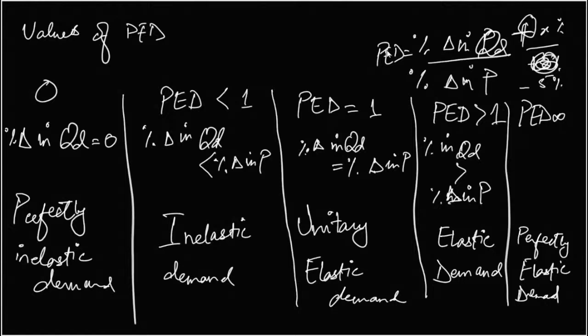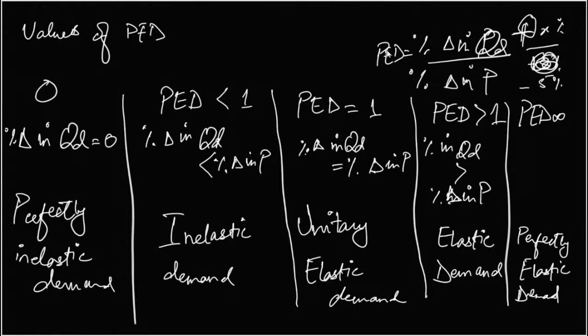Anyhow, then there is this next case of PED being equal to 1. When PED is equal to 1, the proportionate change in quantity demanded is equal to the percentage change in price. Whatever percentage price changes by, the quantity demanded would change by the same percentage.